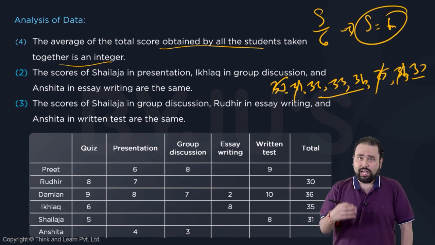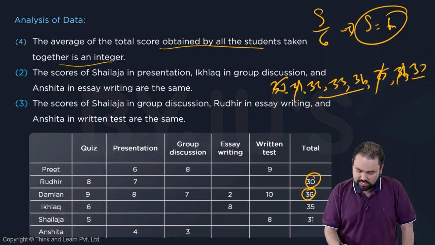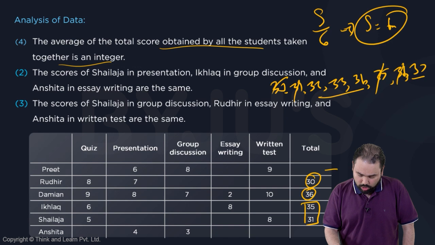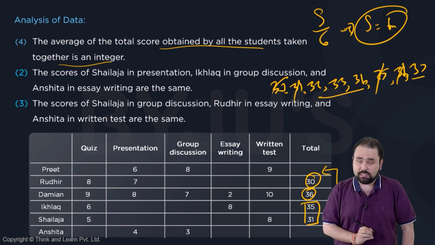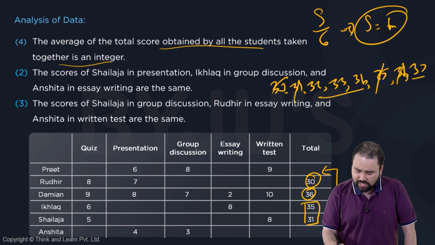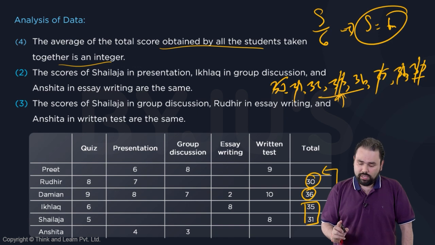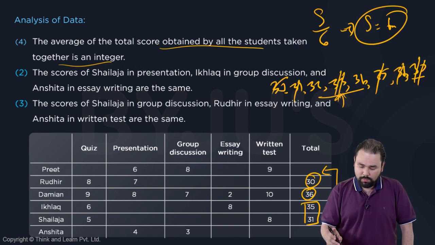Now, if the sum total has to be divisible by 6, 30 is divisible by 6, 36 is divisible by 6, 35 plus 31 is already divisible by 6. That means the sum total of Preet and Anshita should be divisible by 6. Now, if I take say 33 as one of the numbers, the other number, if it's 32 will give 65, if it's 34 will give 67, if it's 37 will give 70. So 33 is not possible. If you take 37 as one of the numbers, 37 and 32 is 69, 37 and 34 is 71, not possible. So the two numbers have to be 32 and 34. Please keep that in mind.